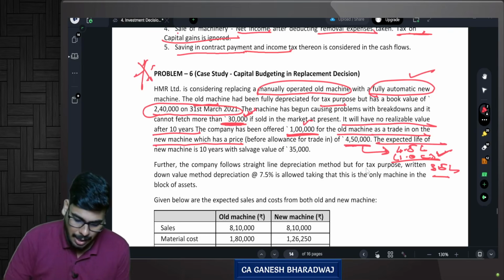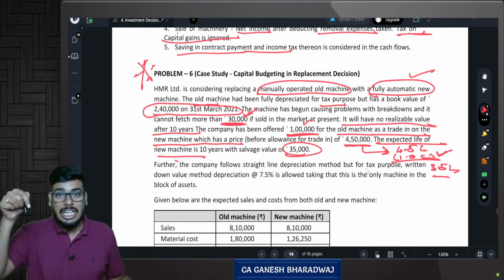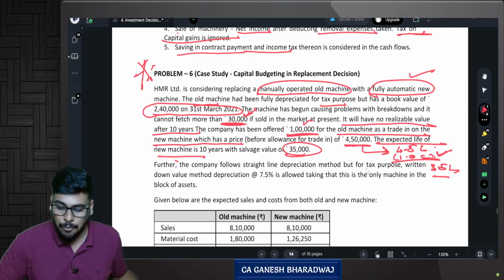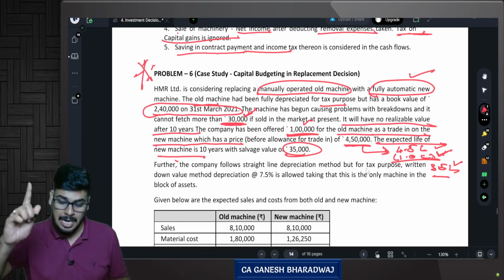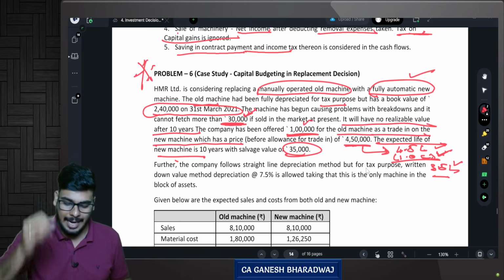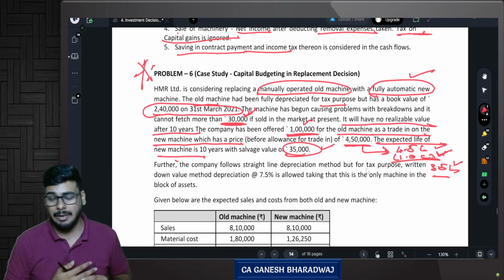The expected life of the new machine is 10 years and the salvage value is 35,000. The new machine, if you purchase it today, is 4.5 lakhs minus 1 lakh, so the net investment is 3.5 lakhs that you need to pay. But wait, you can use it for 10 years, and at the end of the 10th year, what will happen? You also have a 35,000 rupees salvage value.